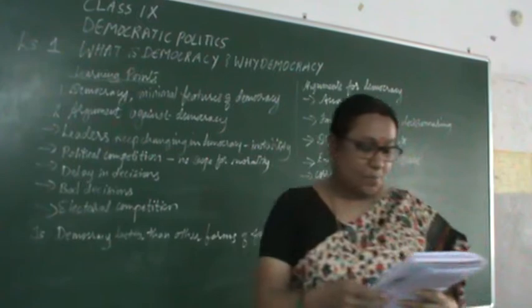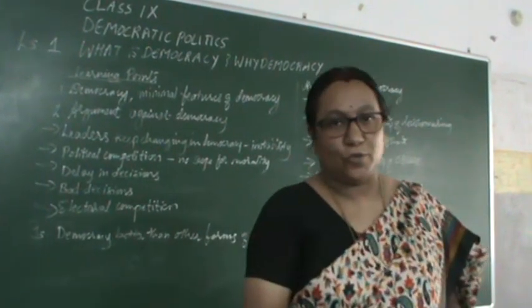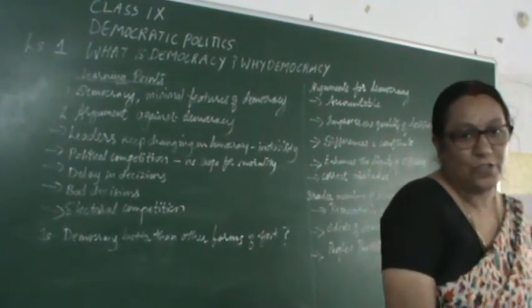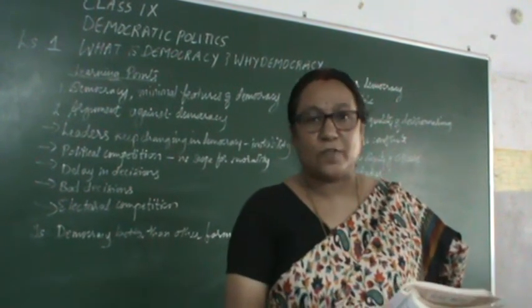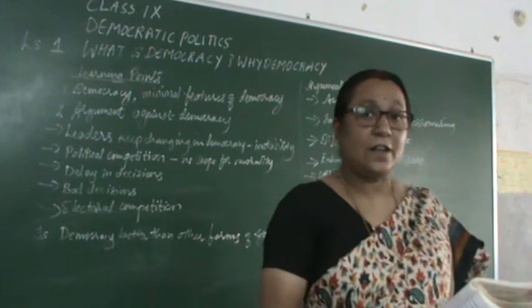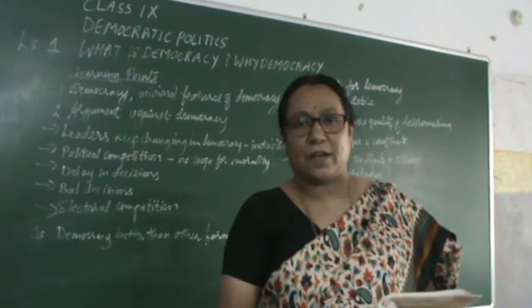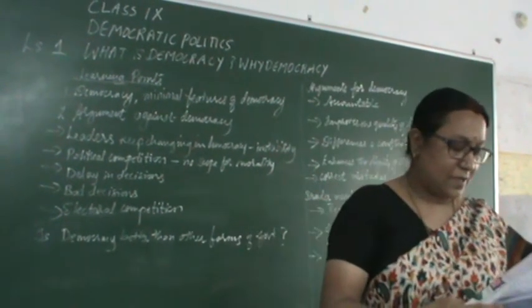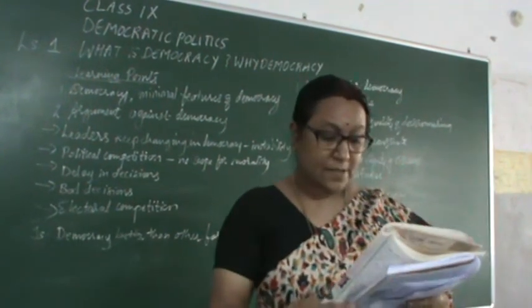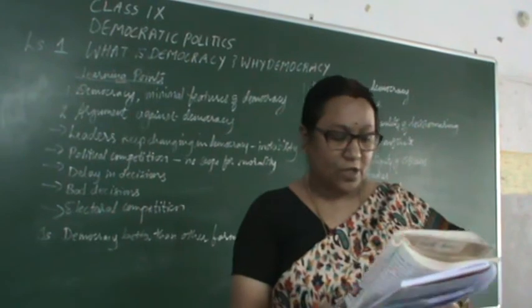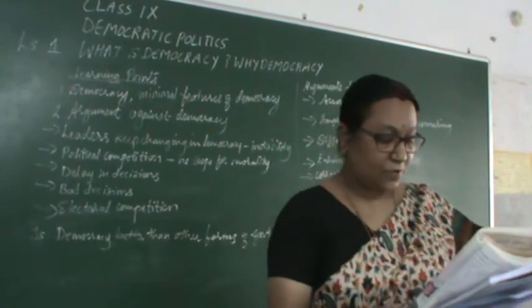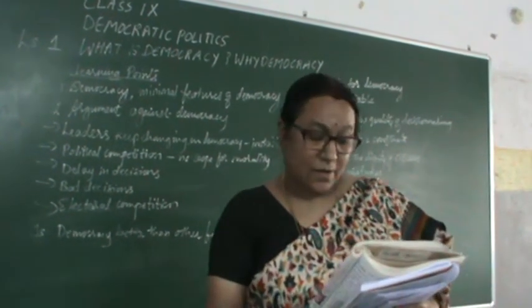Then the next point is that ordinary people do not know what is good or what is bad for them. We trust our leaders to take better decisions because we have a representative form of democracy. We feel that they are going to do a better job on our behalf. But there is every possibility that ordinary people don't know what is good for them, and they are not in a position to decide anything for themselves. Sometimes decisions may go wrong.